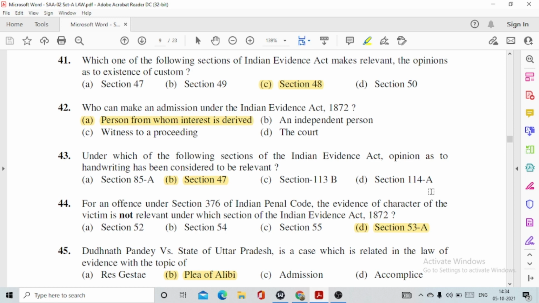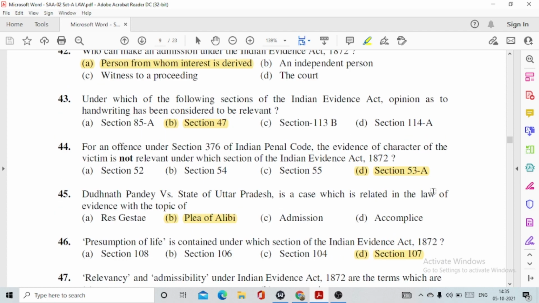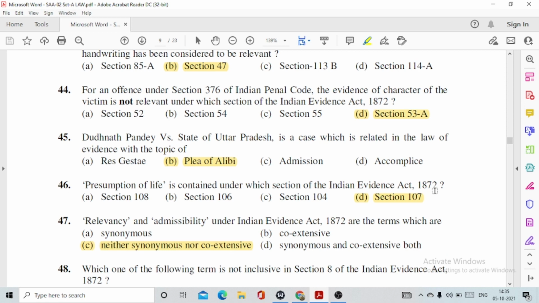44. For an offence under section 376 of Indian Penal Code, the evidence of character of the victim is not relevant. Under which section of the Indian Evidence Act? This is given under option number D, section 53A. 45. Dudnath Pandey versus State of Uttar Pradesh is a case which is related in the law of evidence with the topic of option number B, plea of alibi.